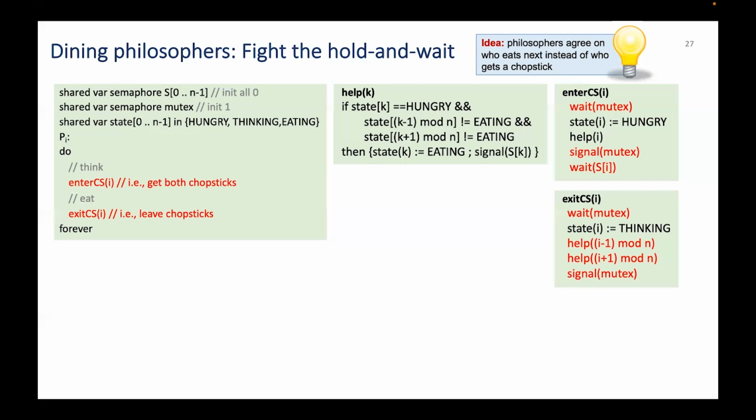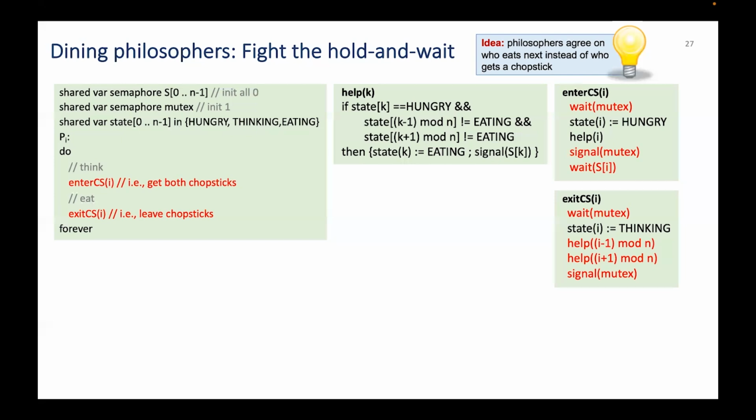After calling signal on mutex, the philosopher running the enterCS method starts waiting for a signal on its entry of the S array. So how does the help function work? Only if the philosopher invoking it is hungry and his or her neighbors are not eating, then it changes the state of the philosopher invoking it to eating and sends a signal to it. Notice that since help runs in between a wait and signal on the shared variable mutex, if multiple neighboring philosophers try to change their state from hungry to eating, only one manages to do so.